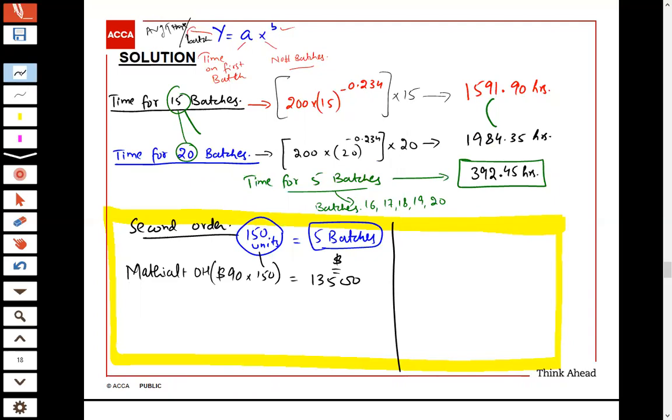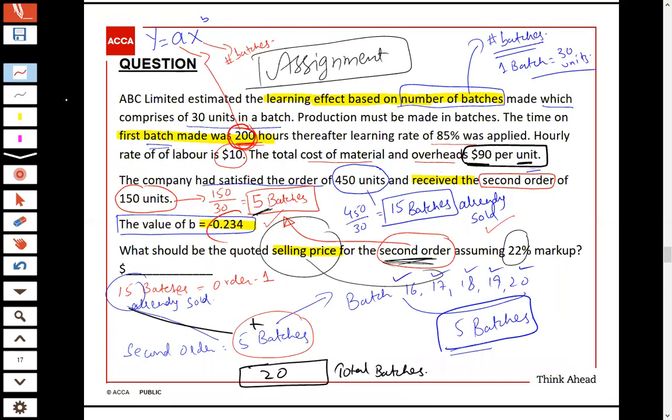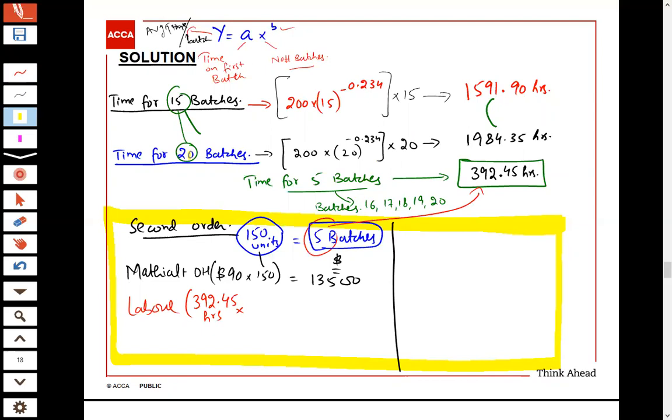And for labor, the time is based on the number of batches, which is 392.45 hours multiplied by the labor rate of $10, that is 3,924.5.